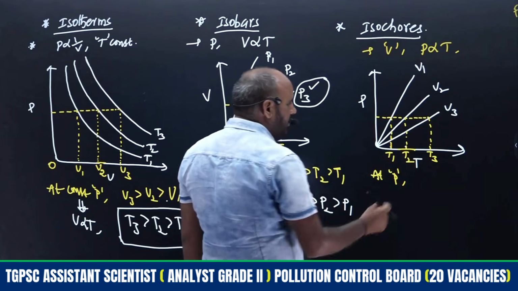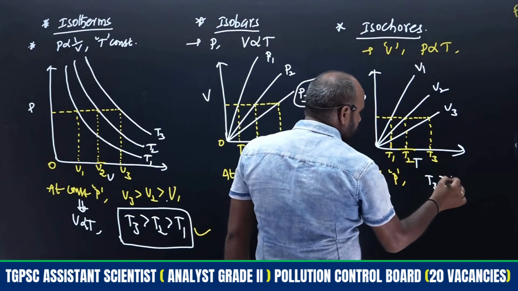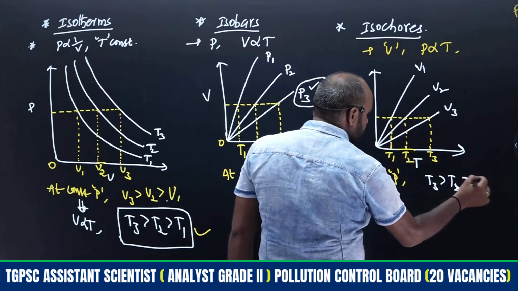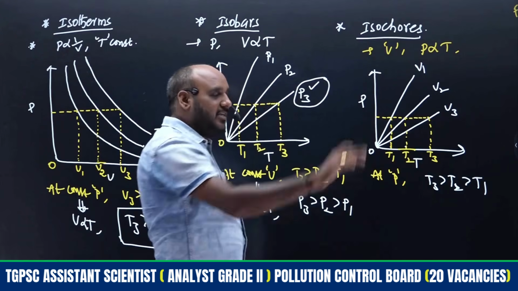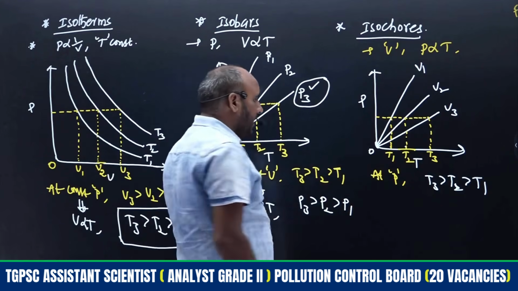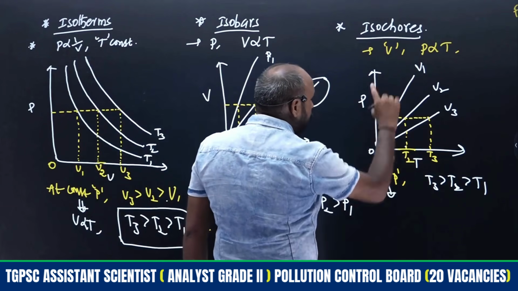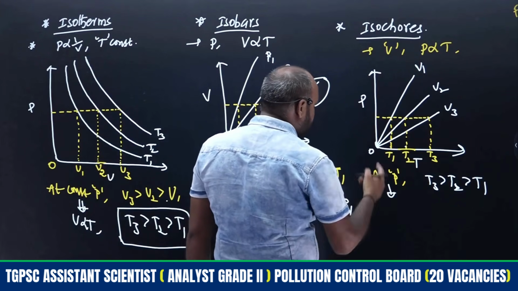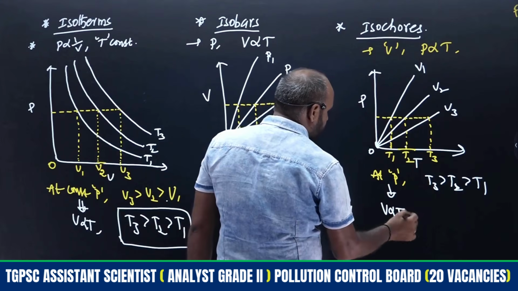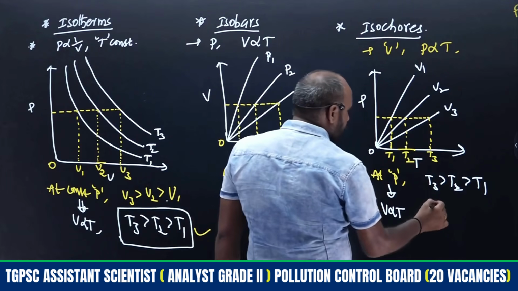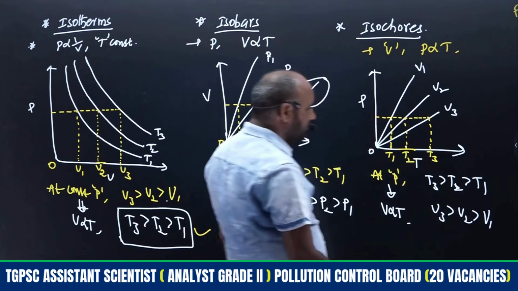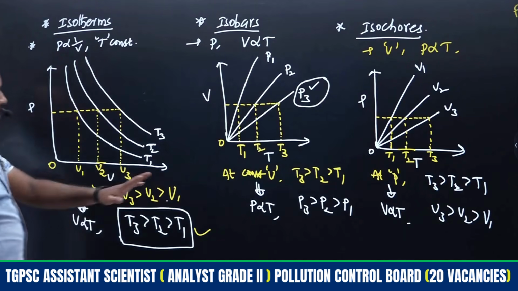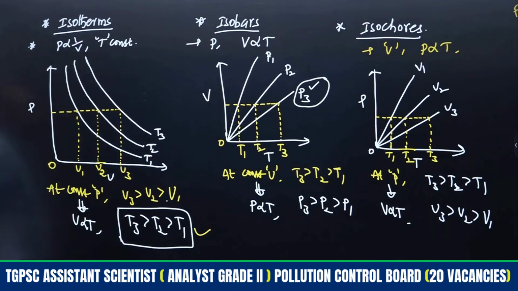T3 will be more, then T2 is more than T1, because on the axis we know that the values are increasing. At constant pressure, what about the volume and temperature relation? Charles' law, that is volume is directly proportional to T. Therefore V3 is greater than V2 is greater than V1, right?